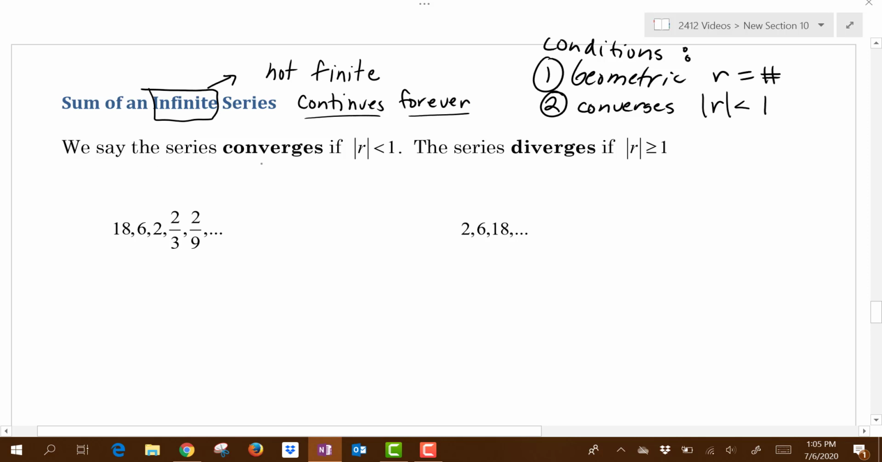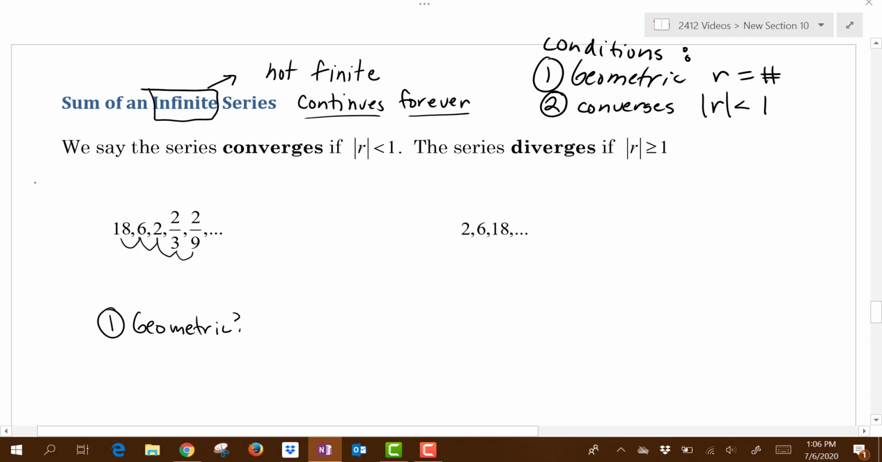Alright, so we say that a sequence converges if the absolute value of R is less than 1. So let's look at these two sequences. For the first one, we have 18, 6, 2, 2/3, 2/9. Now we can tell here that the numbers are getting smaller. But let's do two things to see if a sequence converges. Number one, is it a geometric sequence? Okay, let's see. We need to determine an R value. So what do I multiply to get from term to term?